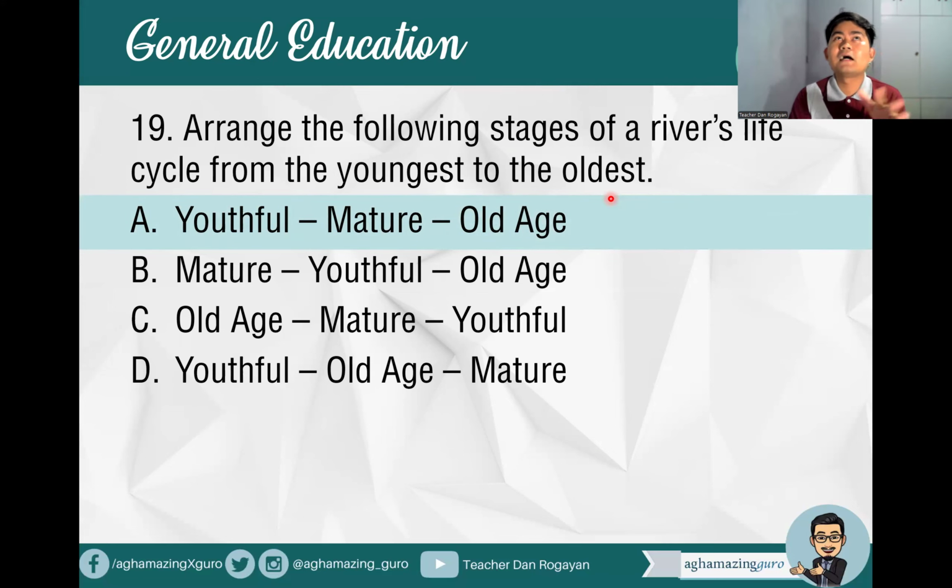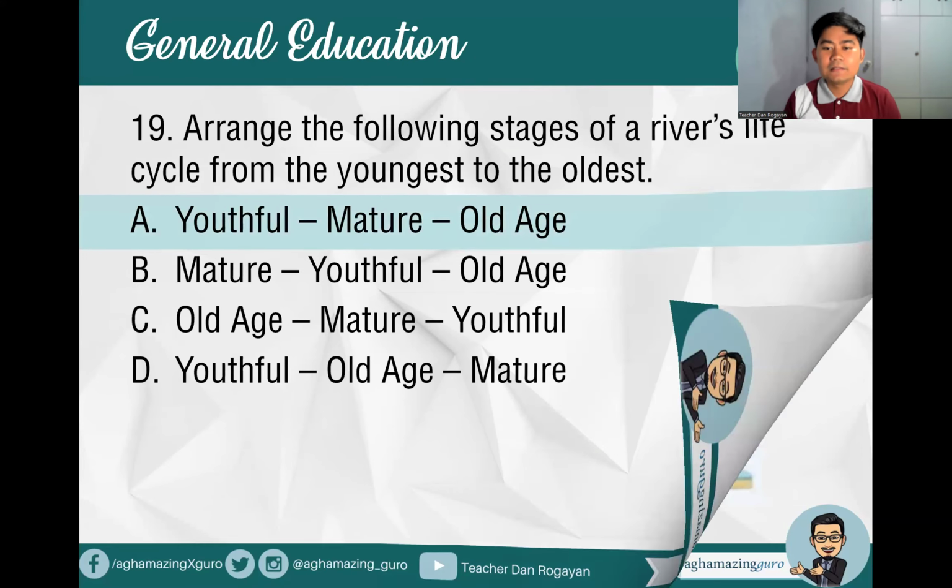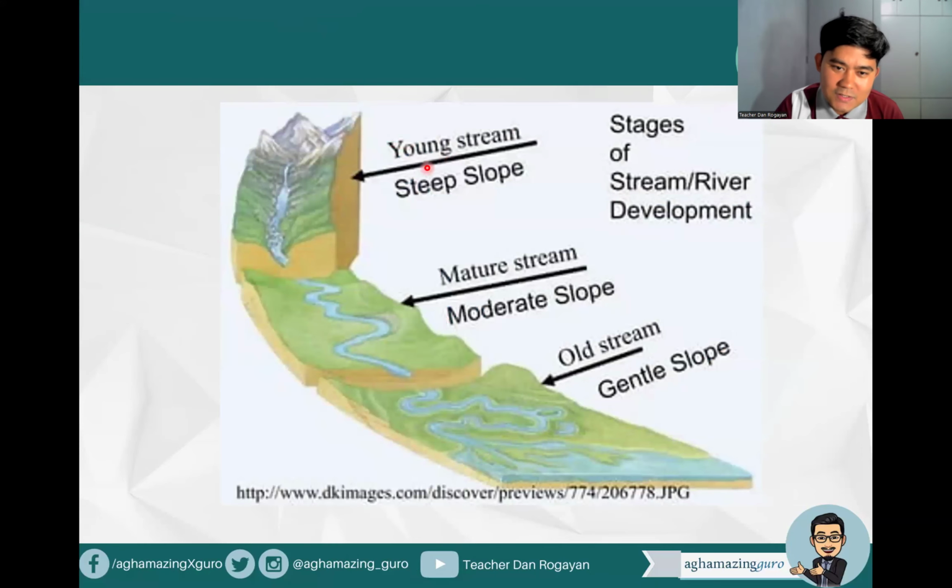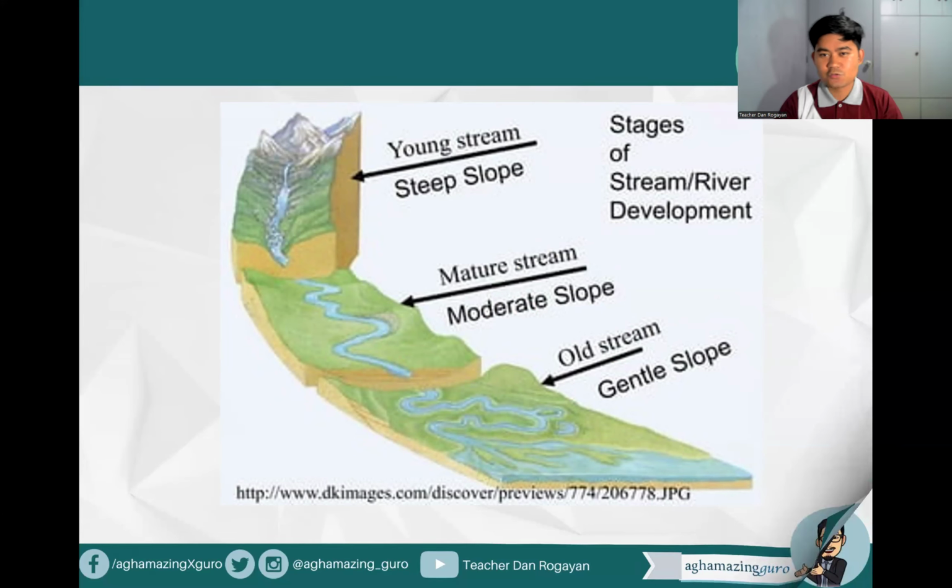There are those who say early maturity and late maturity, but okay, mature is fine. And then old age. Just in case they put two maturity stages, they would be in the middle: the early maturity and the late maturity. So we have here the young stream, which has a steep slope, then the mature stream, which has a moderate slope, and the old stream, which has a gentle slope. So these are stages of stream or river development, arranged from earliest to oldest.